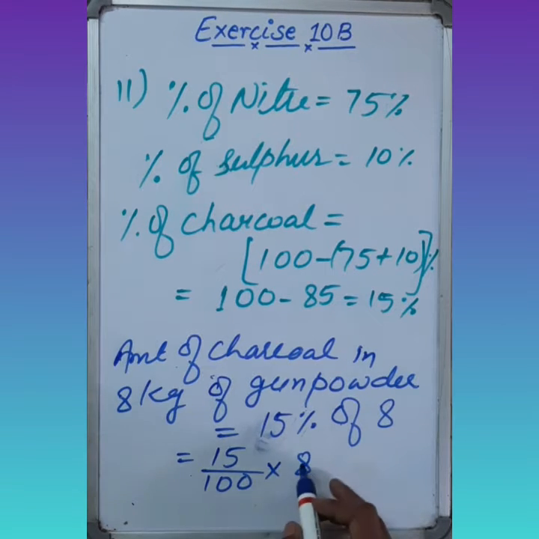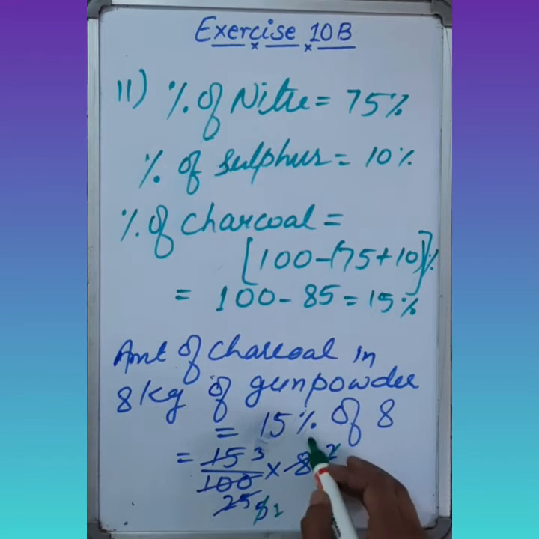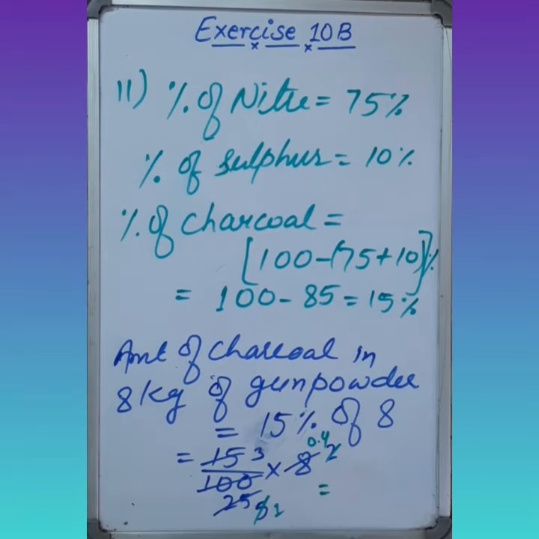Now 5 we can divide, 5 fours are... 4 twos are 8. 5 fives are 25, 5 threes are 15. So 3 twos are 6. We can also divide it further: 5 ones are 5 and 0.4. It means 3 fours are 12. So 1.2 kg is the total amount of charcoal present in 8 kg of gunpowder.